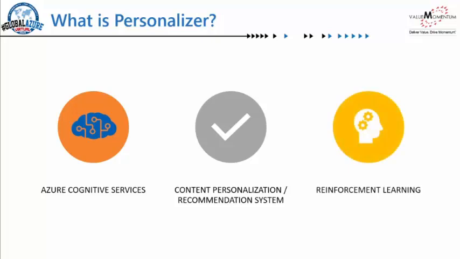Behind the scenes, Personalizer uses reinforcement learning. This is one of the famous AI algorithms used in industry today. One good example I can give you for this is Google's DeepMind product called AlphaZero. AlphaZero is a computer chess player, and it uses AI behind the scenes to learn and improve its chess playing capabilities.